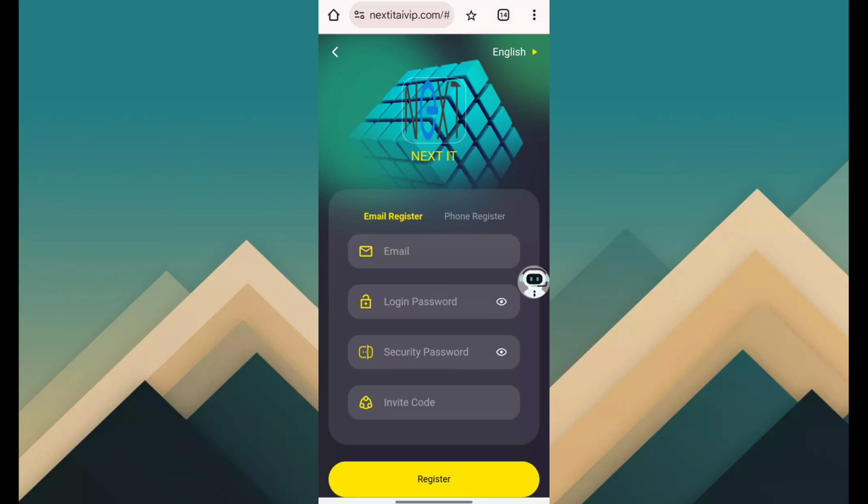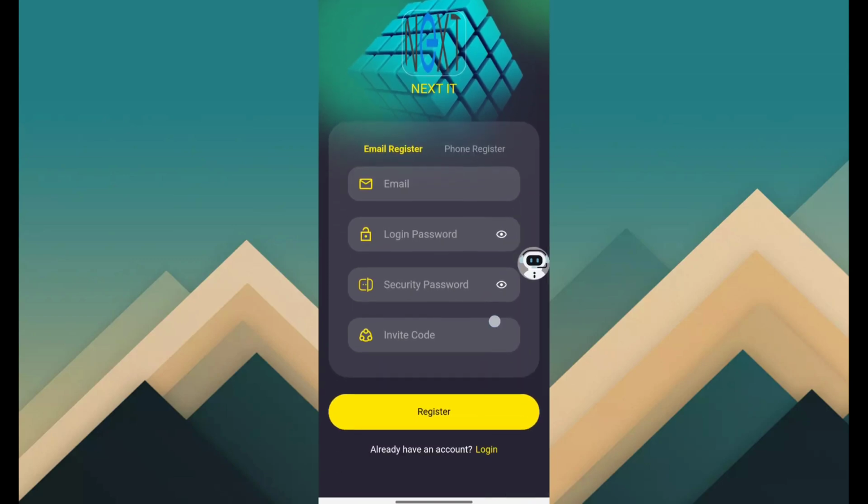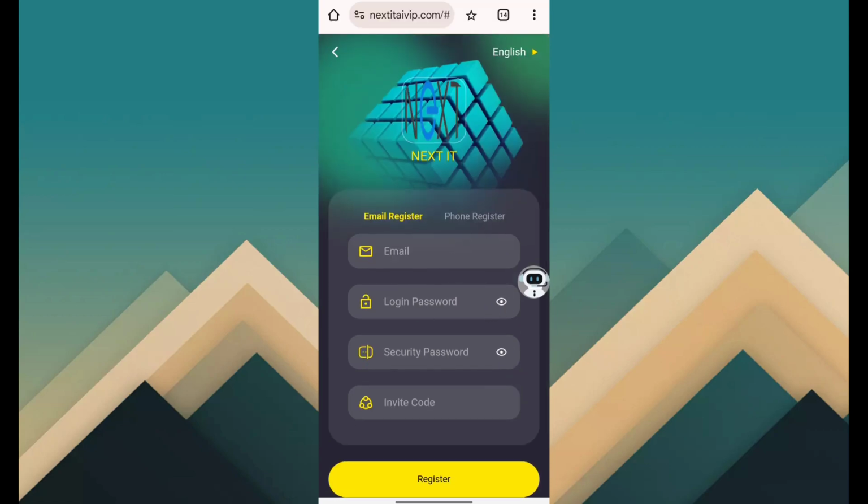So friend, today I am talking about a new platform. This platform name is Next IT. So you want to earn money through this site? Simply click on the description link and open this page. Then fill email ID, password, security password and click on the register button.